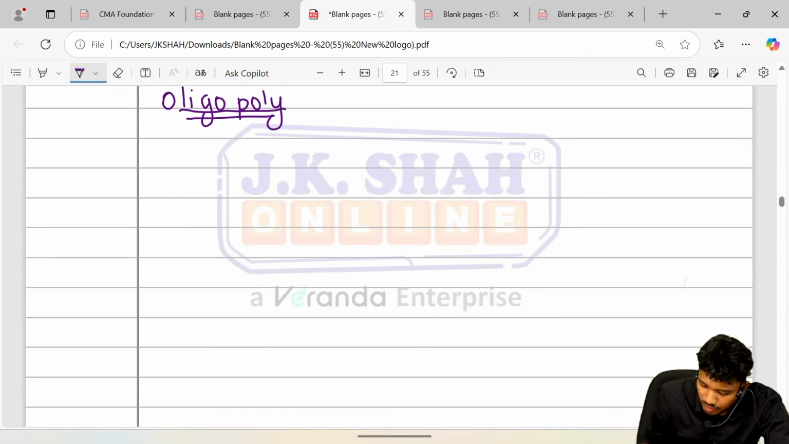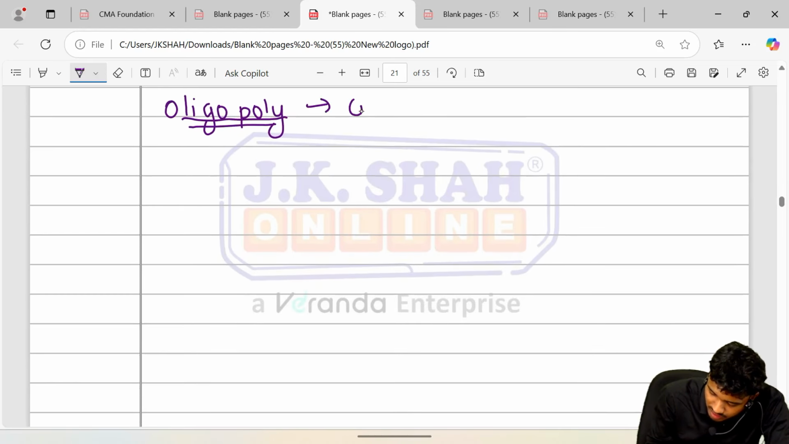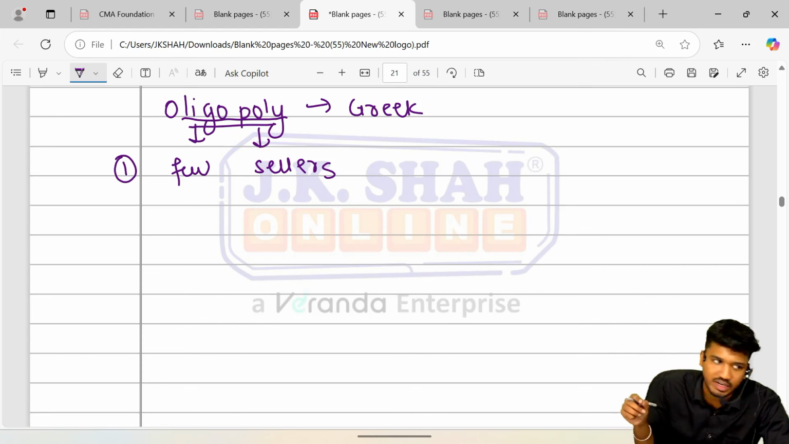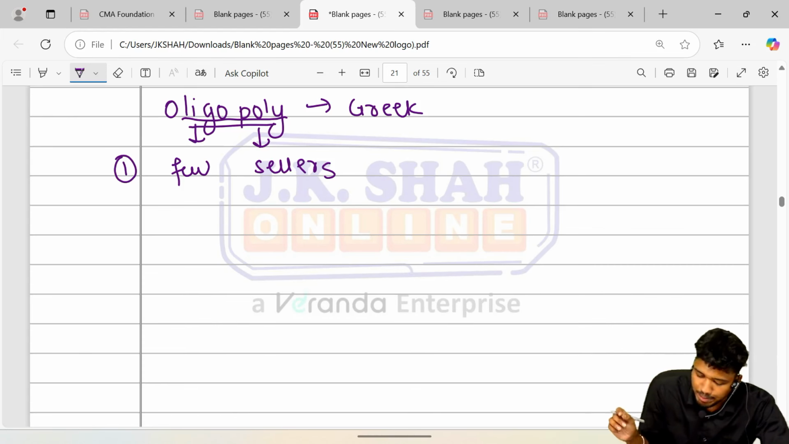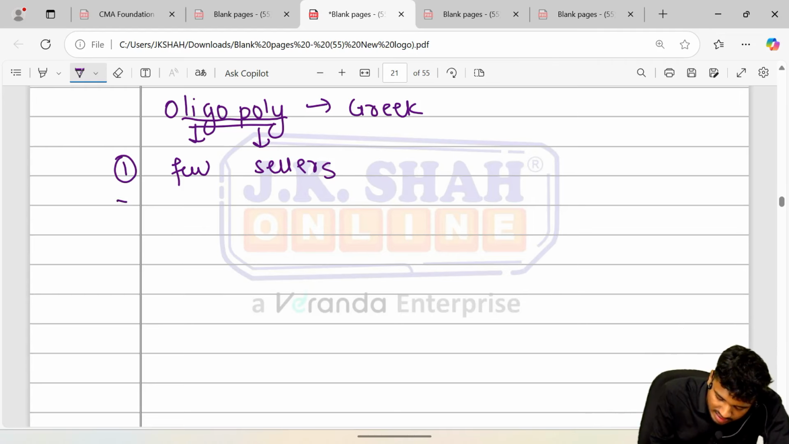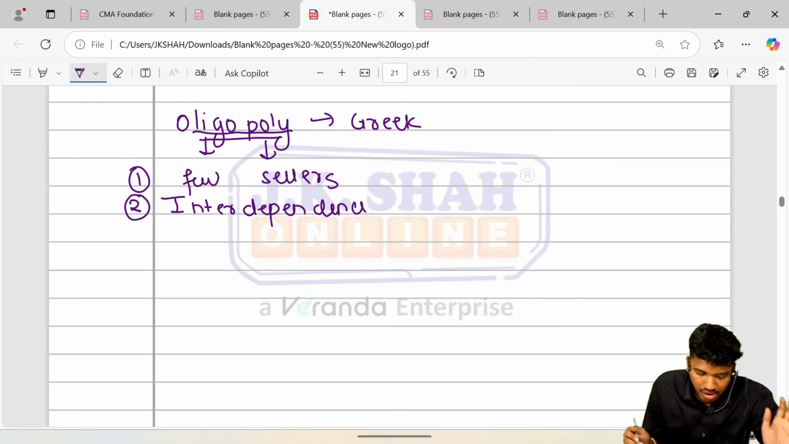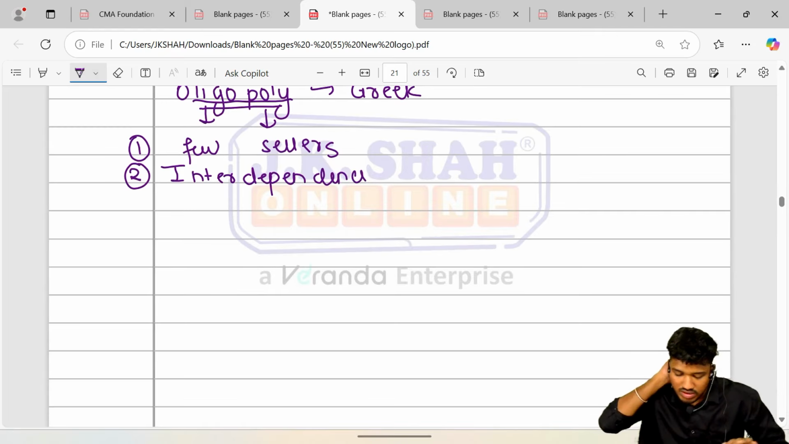The terminology oligopoly has been derived from a Greek word, where oligo means few and poly means seller. Collectively it means few sellers. Oligopoly means few sellers. Next, there exists interdependence among the firms. I'll tell you how it works. What is the concept of oligopoly?